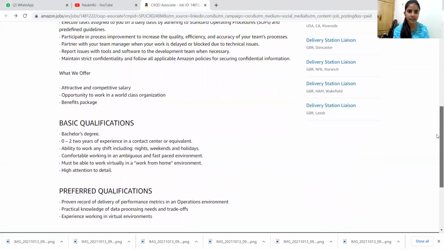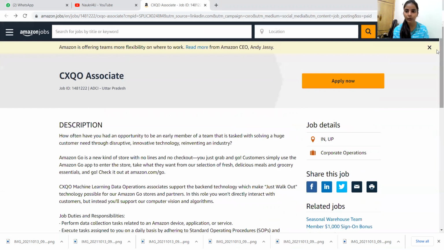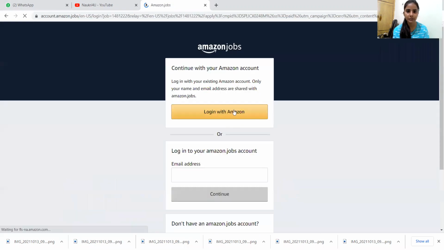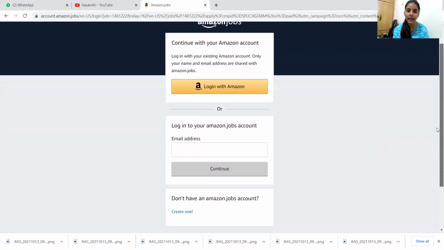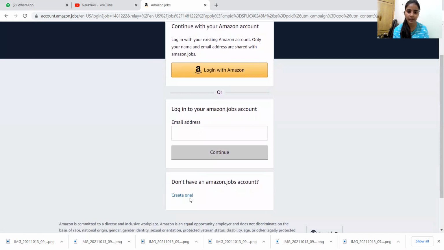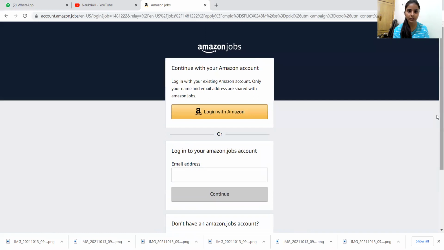So yeah guys, this is about this job profile. And how can you apply for this job profile? Just click on this Apply Now button and then you will come to this page. If you already have an account with Amazon Jobs, you can directly log in with your email ID and password. And if you don't have one, just click on the Create One link here, and you can create your account with Amazon and then apply for this job profile.